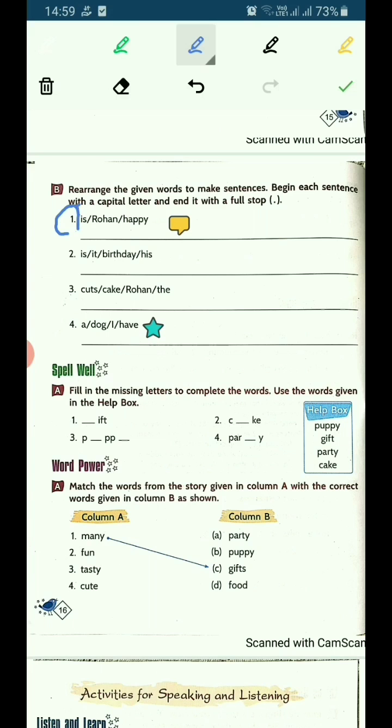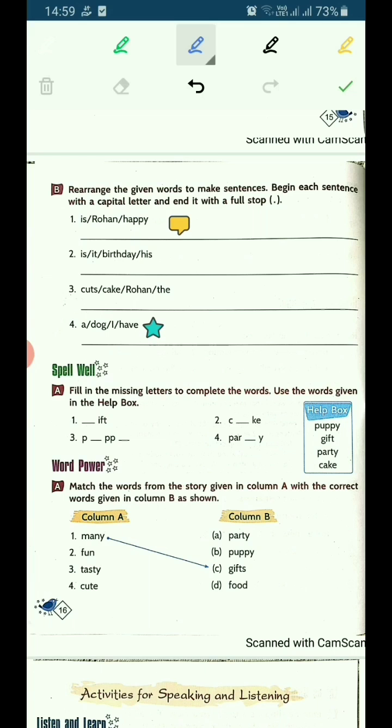So, our first part is, Rohan happy is. I'm repeating, is Rohan happy? It is not giving any sense because it is not in the correct order. Let us write it in the correct order. But how?